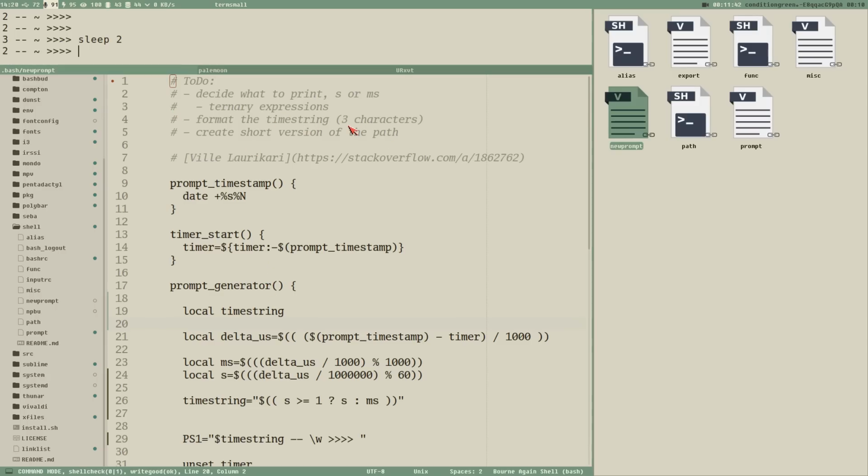Format the timestring so it prints 3 characters, because that's what we have in our other terminal here. You see I always pad the number with zeros if the number is less than 2 characters long. So that's very easy to do. You can just use printf %d, which stands for digit, it has to be an integer, which it is here now. It's always integers, and then an actual integer here, 1 2 3. We should add a new line here. This will just print 1 2 3.